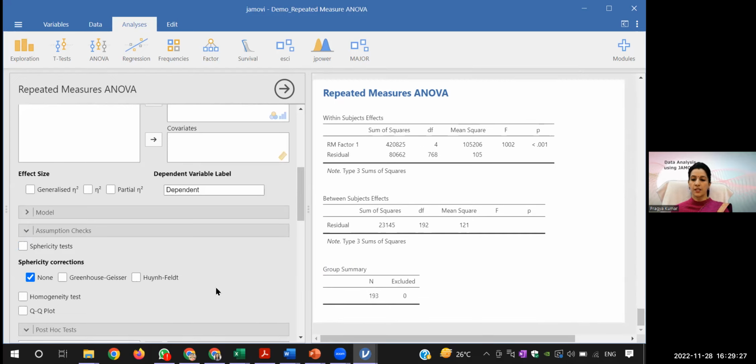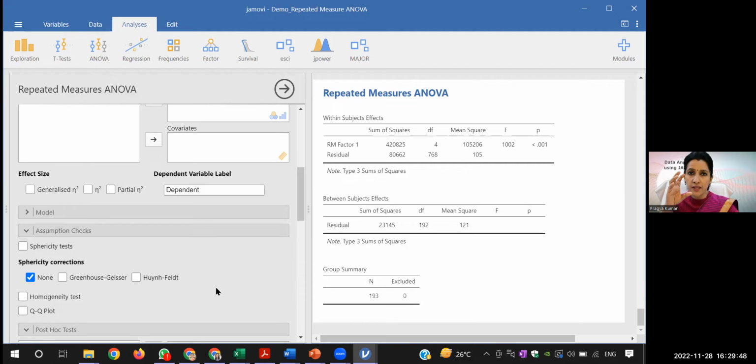So in assumption check, what assumptions did we have? That it should be approximately normally distributed, there should not be many outliers, and that you have checked in the descriptives in the beginning, I'm assuming. Now there is another assumption in repeated measures ANOVA, which is the assumption of sphericity.